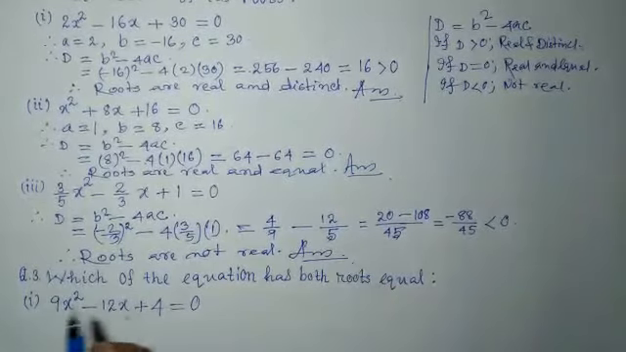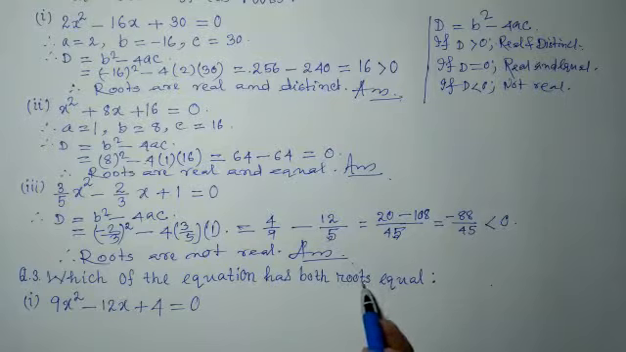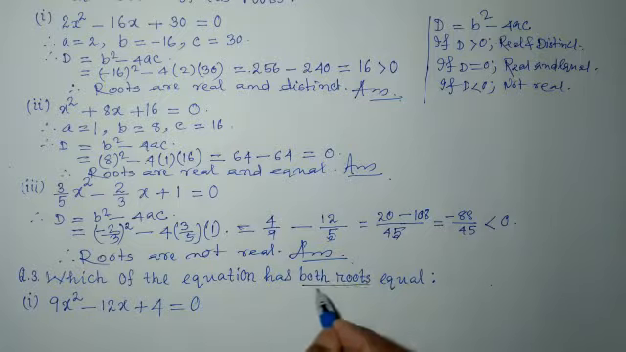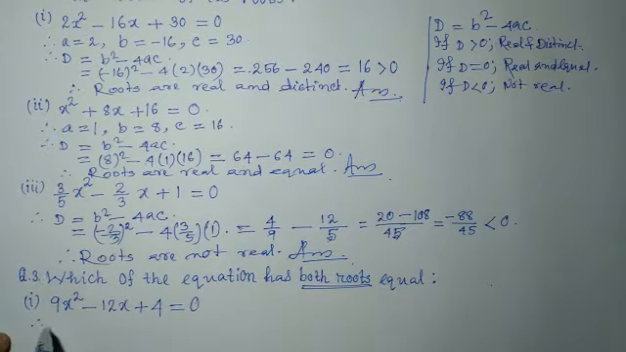So look at question number 3. Which of the equations has both roots real? Both roots real, that means its discriminant should be 0. If after calculating the discriminant we get discriminant equal to 0, then this equation has both roots equal. So let us find the discriminant.